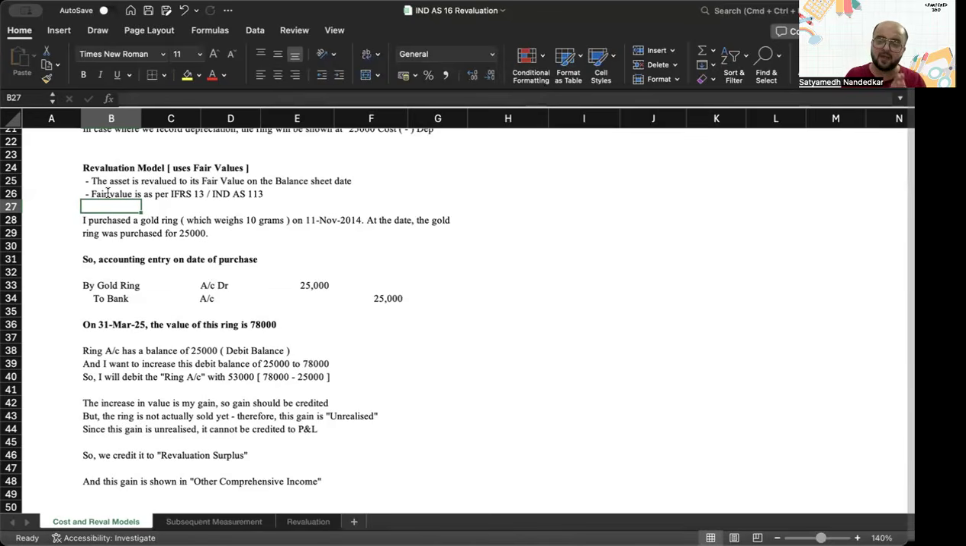The question is, the increase in value here, from 25,000 to 78,000, is my gain, right? Increase in value of an asset is my gain. But the thing is, I have not yet sold the asset. The asset has not been sold. The fair value has gone up.